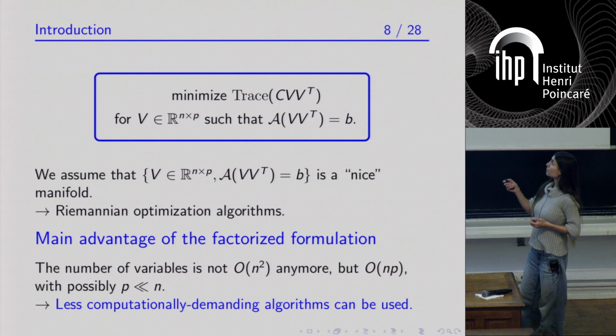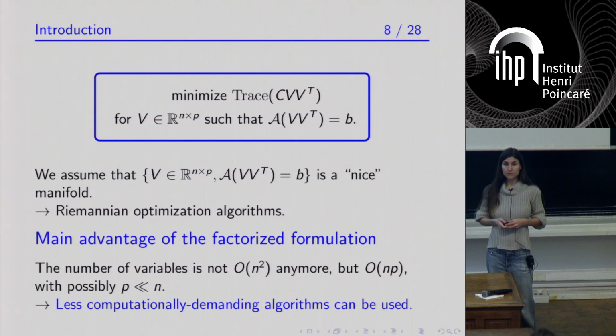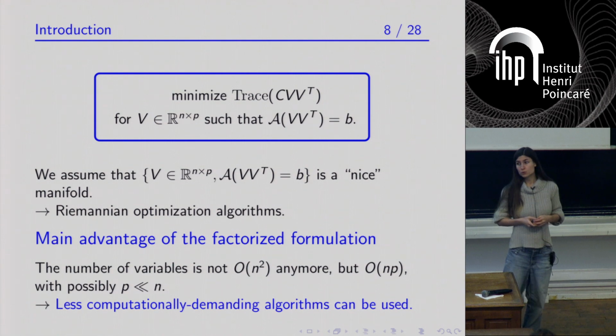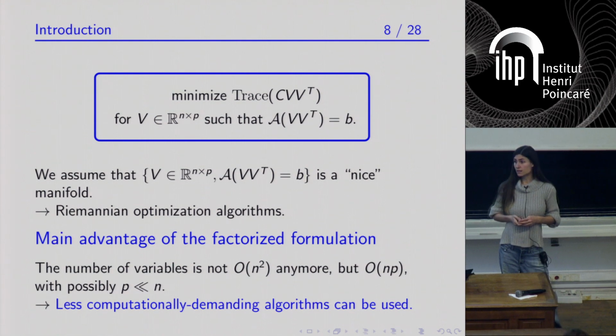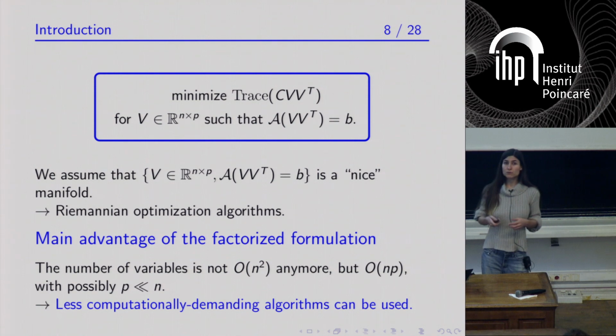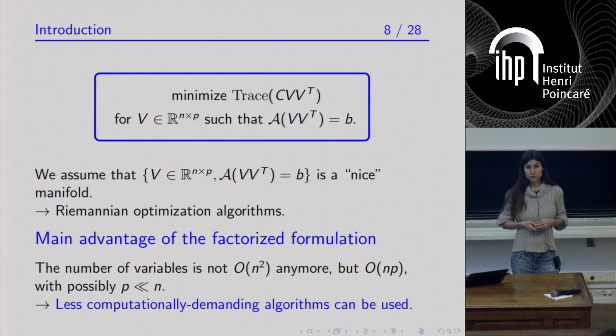Now if you consider the factorized version of your semi-definite program, the one that I've introduced on the previous slide, and if you assume that the set of feasible matrices V, so the set of matrices V for which A of V V transpose is equal to b, is a sufficiently regular manifold, then you can try to solve this problem using Riemannian optimization algorithms.